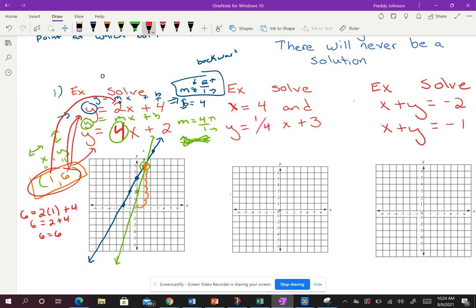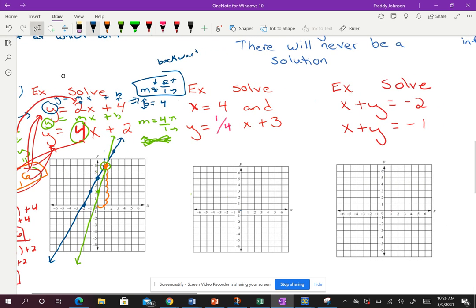Now I need to make sure it makes this one true. So I'm just going to plug it in once again, plugging in 6 for y, 1 for x, and I'm going to get 6 equals 4 times 1 plus 2. And I'm going to solve. 4 times 1 is 4, plus 2 is 6. So I do end up having the solution that makes them both true. So I know that is my solution. Okay, so I'm only going to do it on that one just to save a little bit of time.